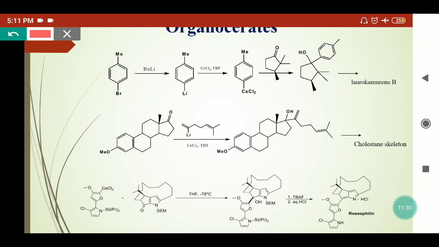Here we have taken a vinyl lithium type moiety in the presence of cerium chloride, so first that will form the organocerate. This organocerate will add on the carbonyl group by a nucleophilic addition reaction. So here we have this side chain on this carbon and it is converted into OH. Basically this carbonyl is converted into an allylic alcohol type moiety. In some subsequent steps, by dehydration and reduction, this compound can be converted into the colistin skeleton, which is important in different types of natural products.